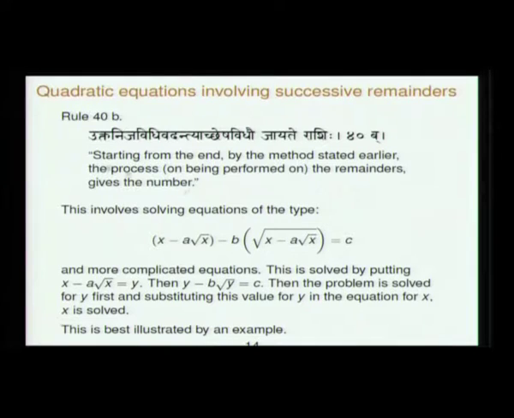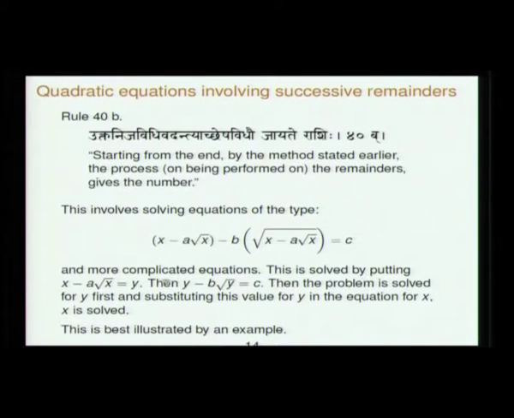So, of course, if you just read this you will not be able to understand. What he is trying to say is the following. Suppose you have x minus a root x, let us say, and then take the square root of that. Such things may come in some problems. So, x minus a root x minus b into square root of this, that is given to be something. There are more complicated things which I will consider soon enough.